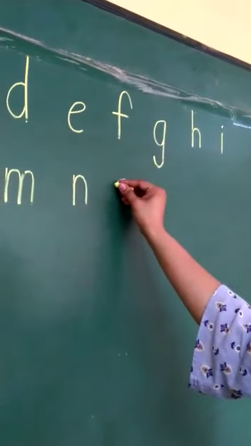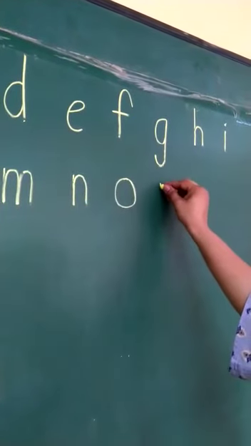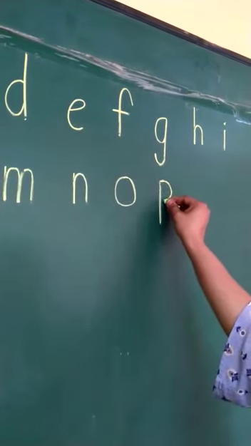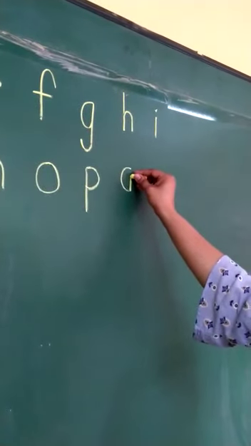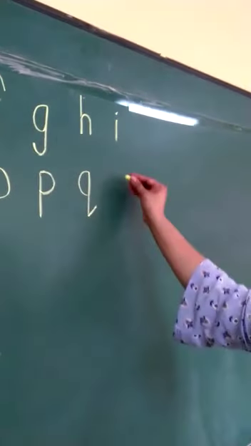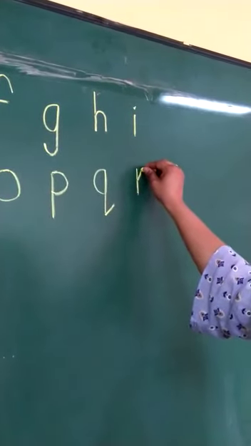First make a curve, go up and join. O. Standing line down, go up, curve and join. P. First make a curve, go up and join, come down and a tick. Q. Standing line down, go up, split and curve. R.